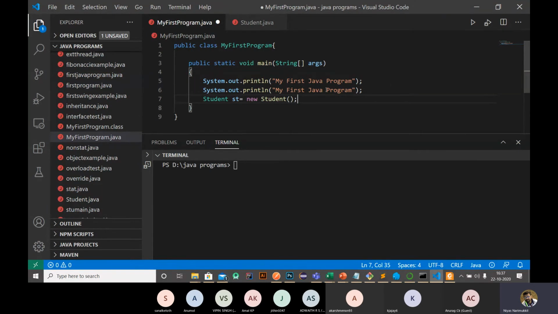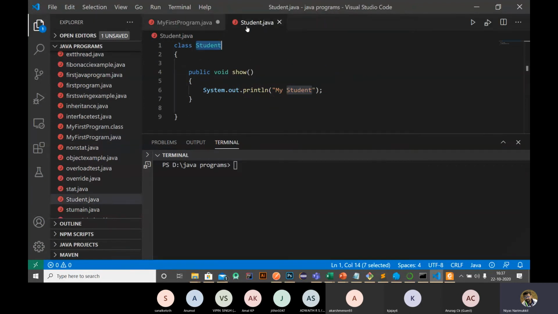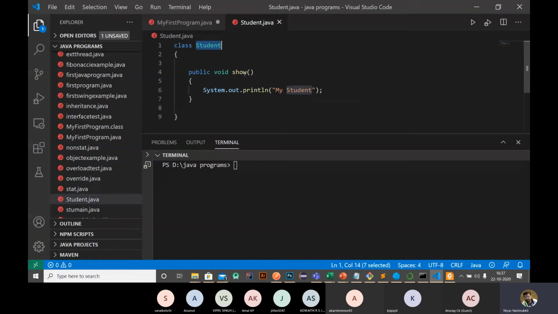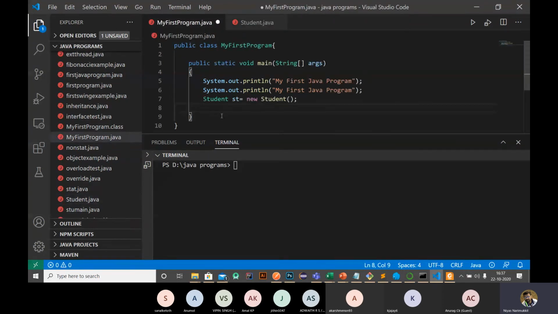We have just created an object. st is the reference variable that refers to the object of the student class. From now onwards we can refer to that object using this variable st. So we can call all the public functions inside this object directly with the help of this st variable. In order to call show, we write st.show().